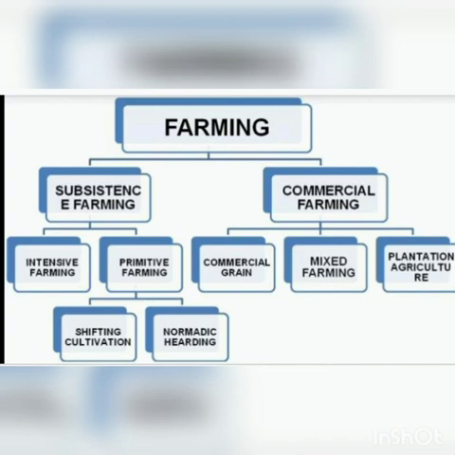Then subsistence agriculture is classified into intensive subsistence farming and primitive subsistence farming. Primitive subsistence farming is classified into shifting cultivation and nomadic herding. Nomadic herding means the nomads move from one place to another in search of pastures and water for their animals.